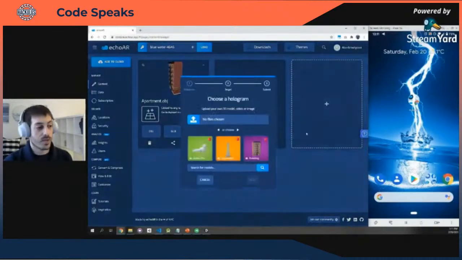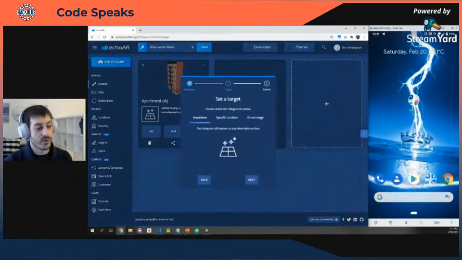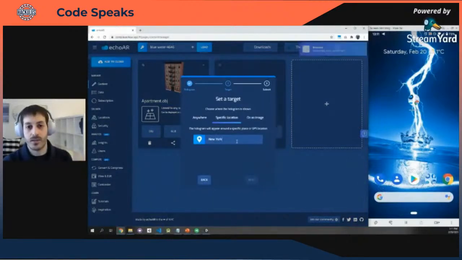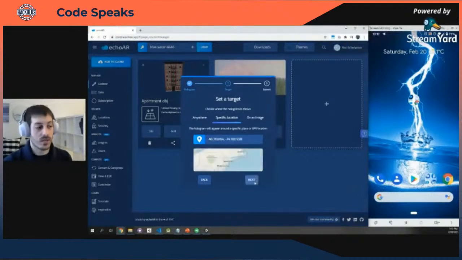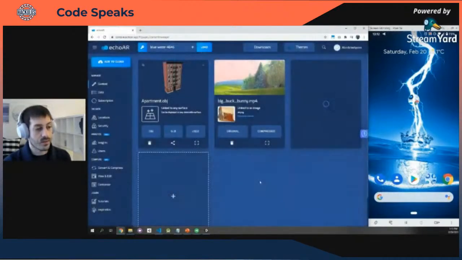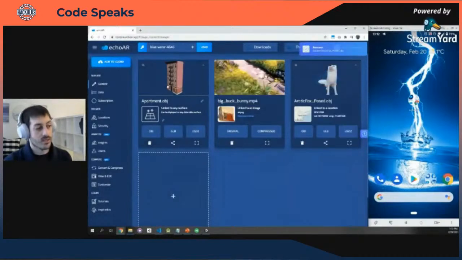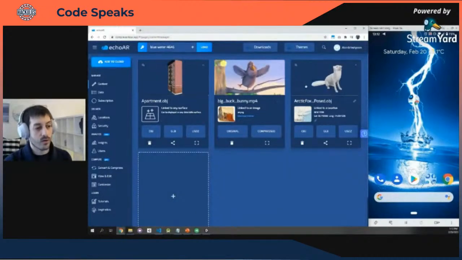Another thing that you can do is upload content, for example, to a specific location. So let's throw in this 3D model in New York. This means that you can build applications. So if you open an application in New York, you're going to see the Empire State Building, but if you open it in San Francisco, you're going to see the Golden Gate Bridge. So have location-aware Pokemon Go style experiences. Let's give that a sec to upload as well. And then you're able to see the content. You're seeing the content here, whether it's the building, the video, or the 3D model with location. Images are supported as well.